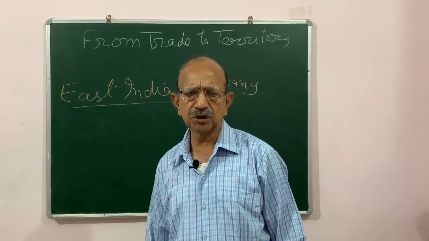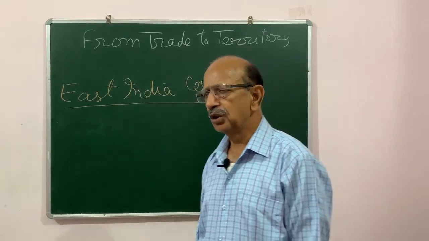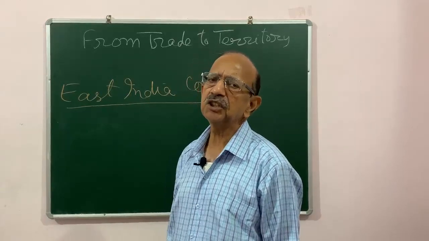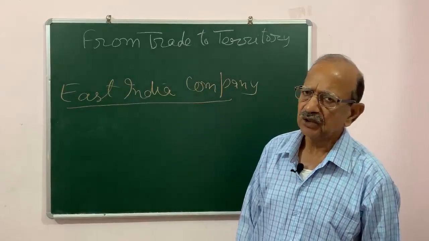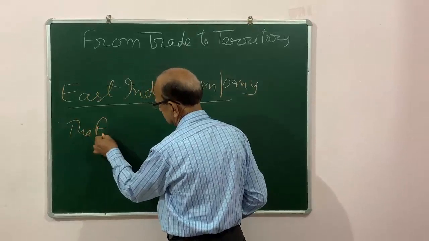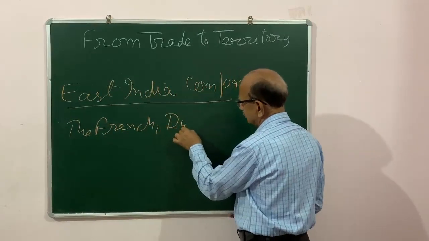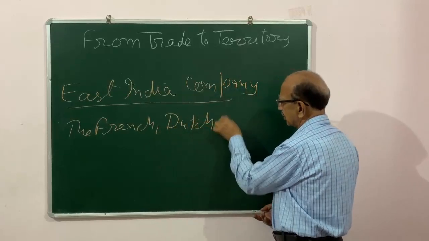In this way they wanted to do so, but they did not know that in India three foreign powers were already there: French, Dutch and Portuguese.